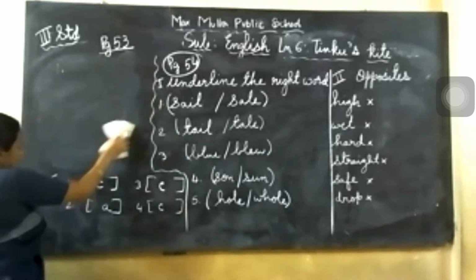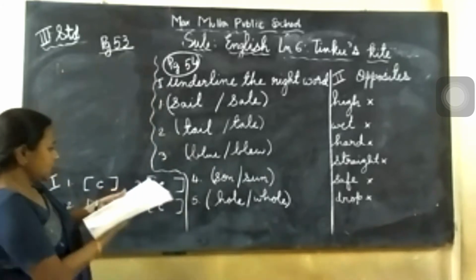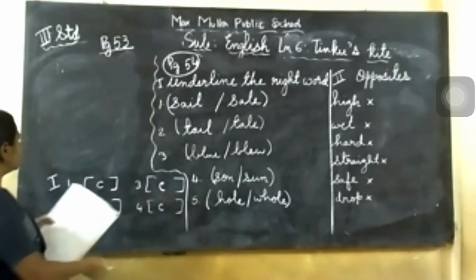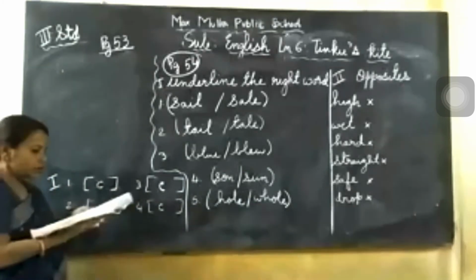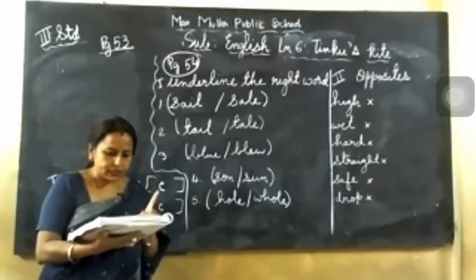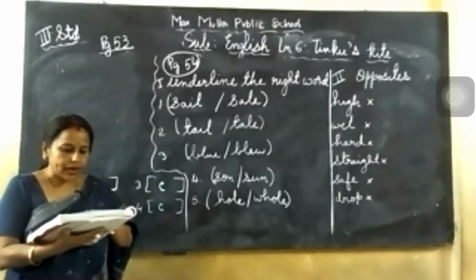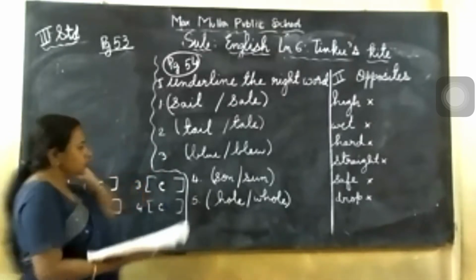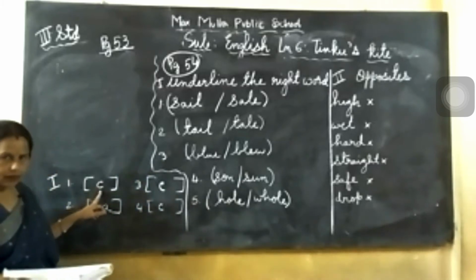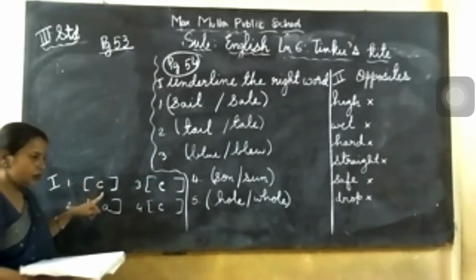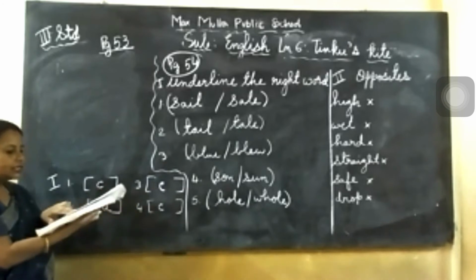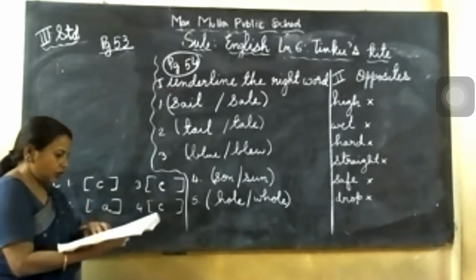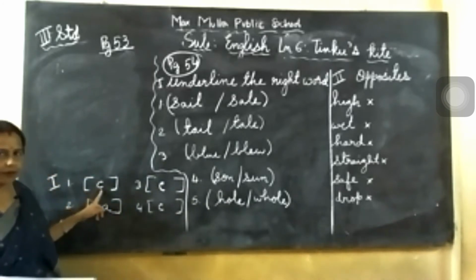Next one you see here. Down only. Choose the correct answer. The second one is choose the correct answer. So a sentence is there. 3 options are there. 1 is correct. Tinku took his kite to where? Playground, park, the top of the hill. I have written the answer C. C option is correct. Within the bracket you write C and you tick the C option also. Okay. So number 1, write C.